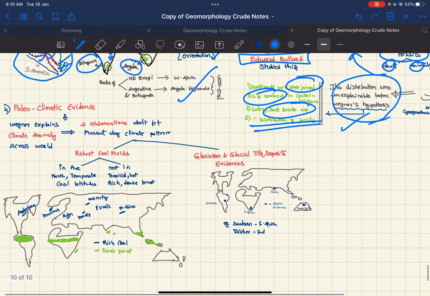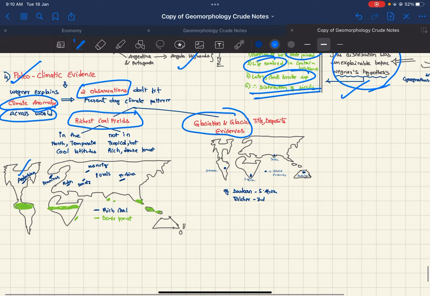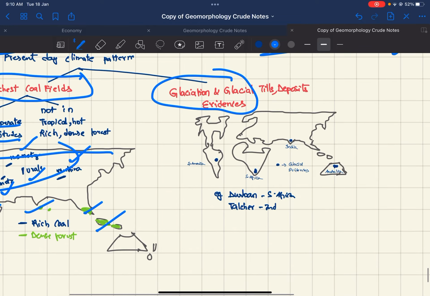Now coming to the paleoclimatic evidence, Wegener explains the climatic anomaly across the world. The two observations are about the richest coalfields and glacial evidences. The richest coalfields are in the Appalachians, Pennines, Ruhr, Donets, Kuznetsk, Urals, and northern China. But these are all in temperate, cool latitudes, whereas the rich and dense forests are mostly in the tropics and equatorial regions, but they do not have the richest coal in the world. Now, coming to the glacial evidences, the southern part of South America, South Africa, Durban, and Talcher in India, and some parts of Australia have glacial evidences. How do we explain this?